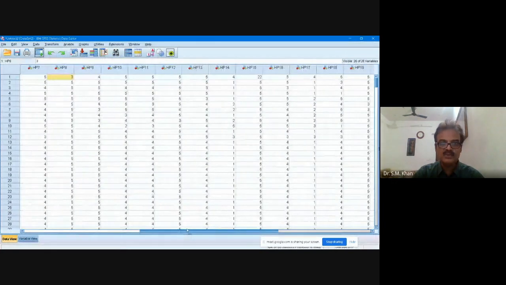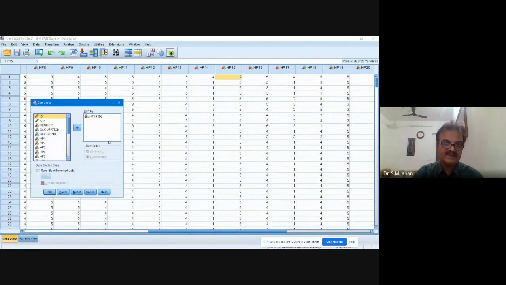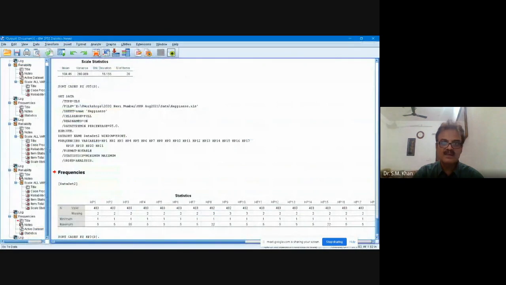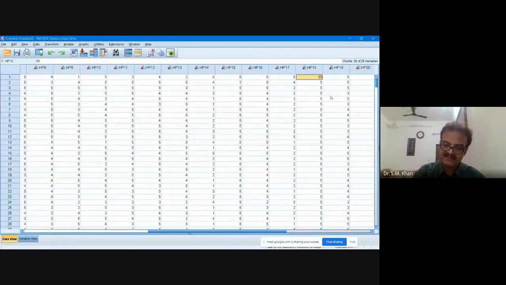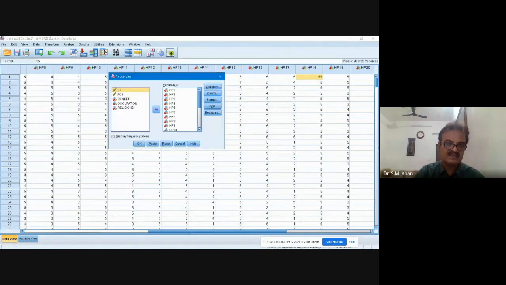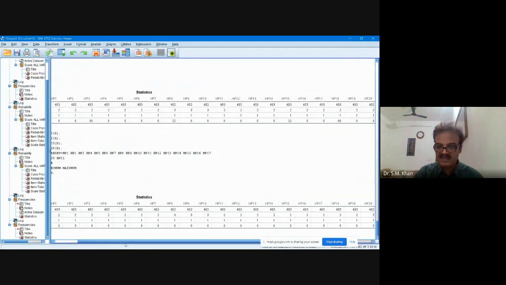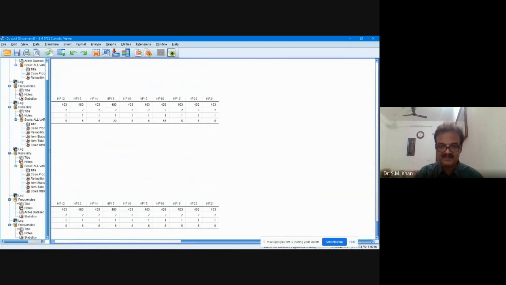This is the data with you. You can have the hands-on practice all together. Say 2. Then again you go to the item number 18, descending order, and go to the item number 18 and 5. Fine. Save this data. Okay. Again check the frequency. Now see, the range for each item is 15, 15, 15, 15, 15, all done.